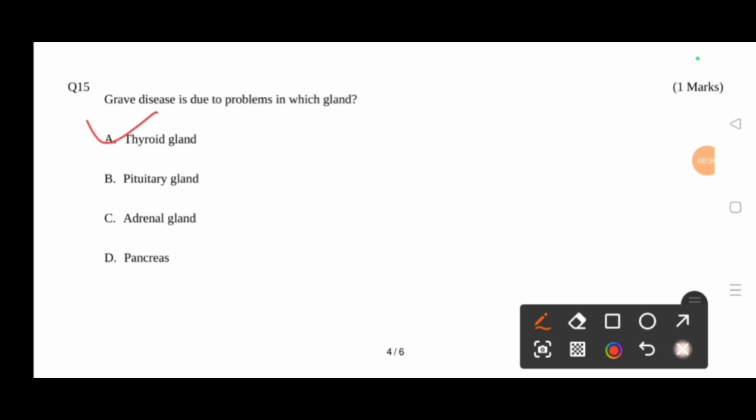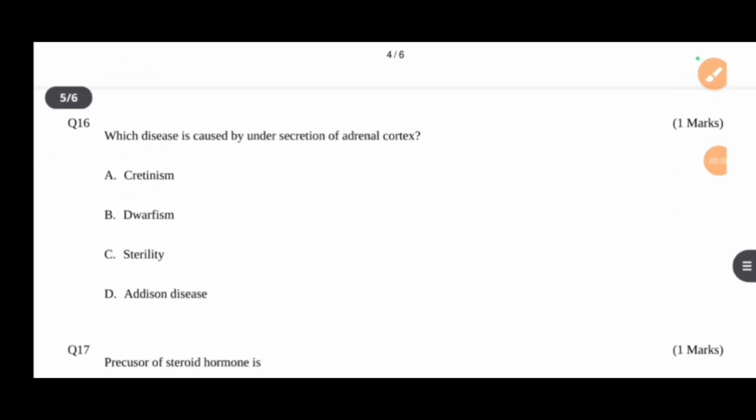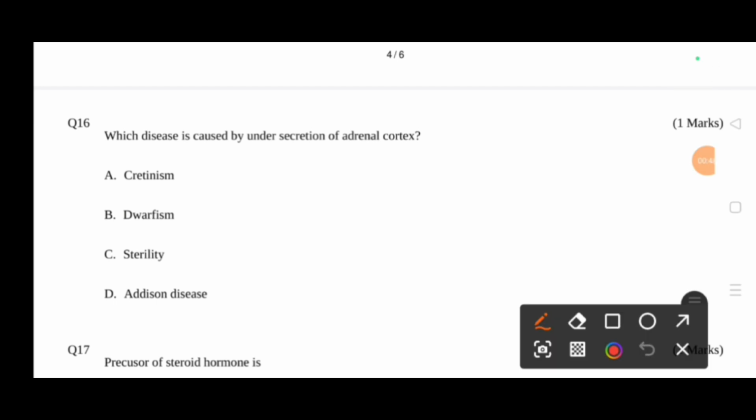Next one is, which disease is caused by undersecretion of the adrenal cortex? Option A, cretinism, B, dwarfism, C, sterility, and D, Addison disease. The right answer is option D, Addison disease, right? It is also known as adrenal insufficiency, which occurs when there are underactive adrenal glands which do not produce enough of the cortisol hormone, right?